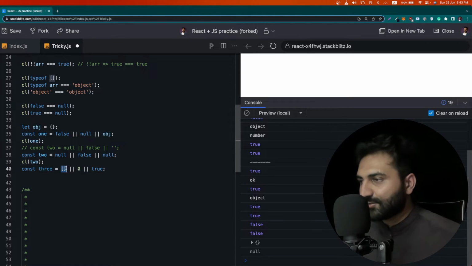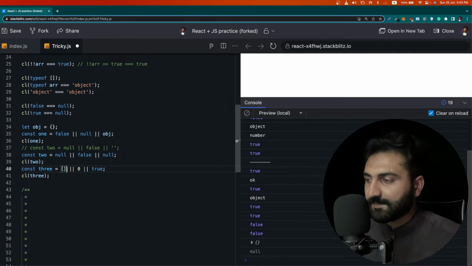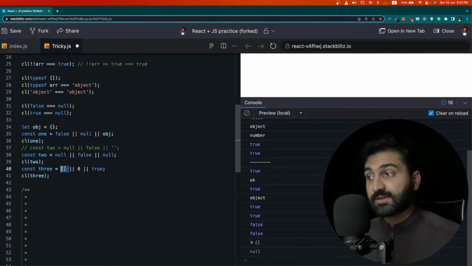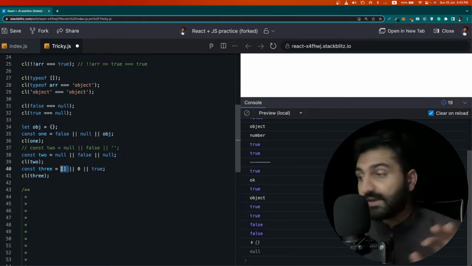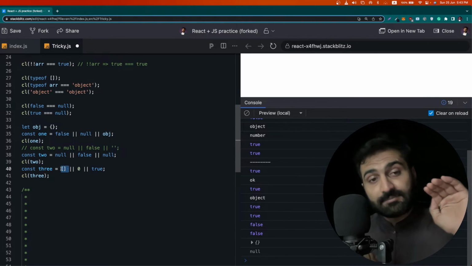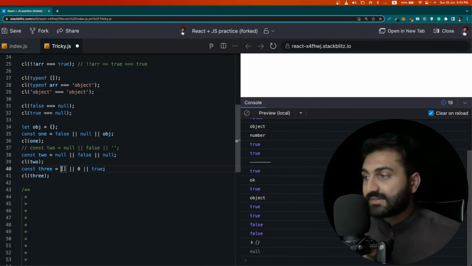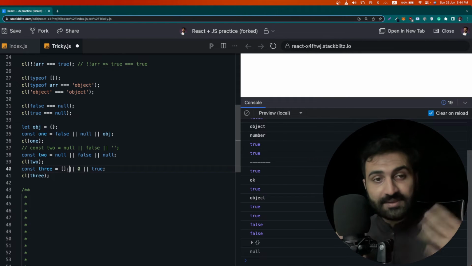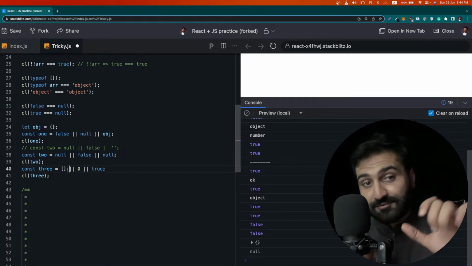What do you think this will evaluate to? If we console it out, 3. So how will it be evaluated? First it will start from here, an empty bracket, and it found something at the first point, which is valid. Empty brackets mean an empty array, and an empty array means there is some space allocated in memory in the JS engine, a pointer holding some memory address, and a memory address means there is something, and something means it evaluates to truthy.